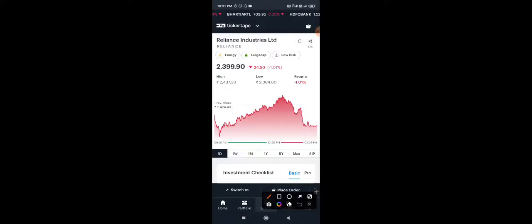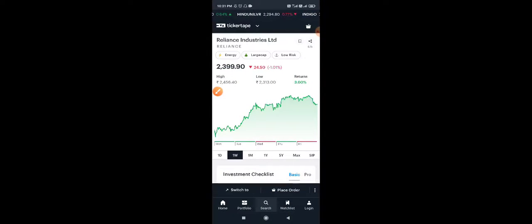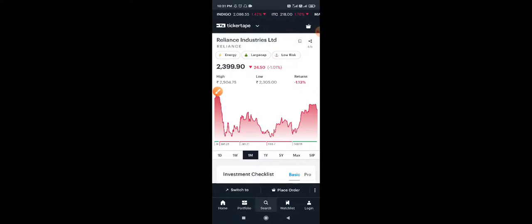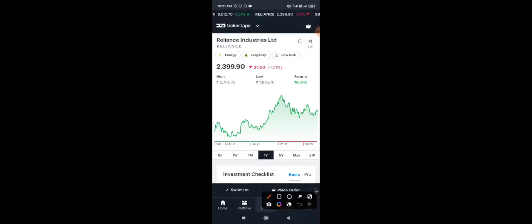If I look at today's performance, the low was 2384, high was 2437, and return for the day is -1%. At the same time, the 1 week return Reliance has given is 3.60%. For 1 month, the return is -1.13%. For the 1 year time zone, there is a return of 19.51%, which is as good as a 20% return Reliance Industries has given in 1 year.